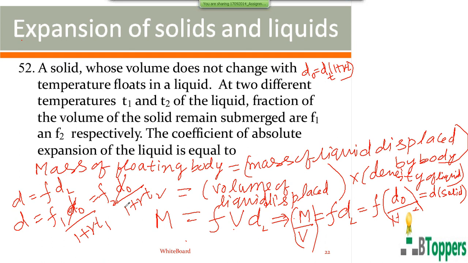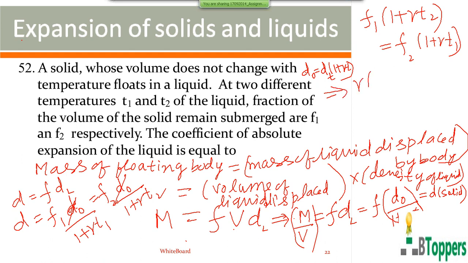If you cross multiply, you can write F1 into 1 plus gamma T2 equals F2 into 1 plus gamma T1. Collect the terms containing gamma on the left hand side.